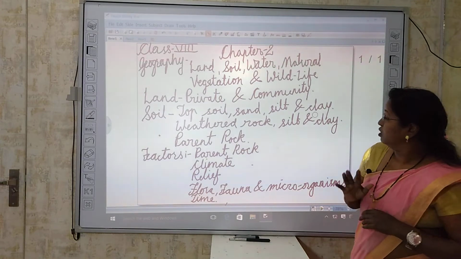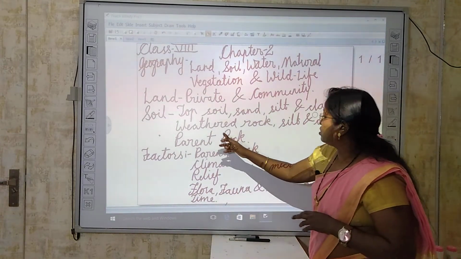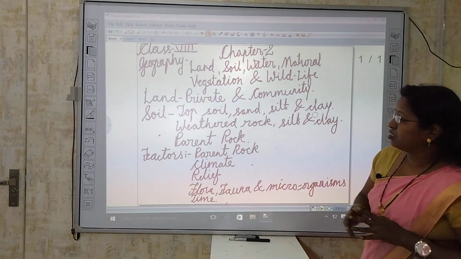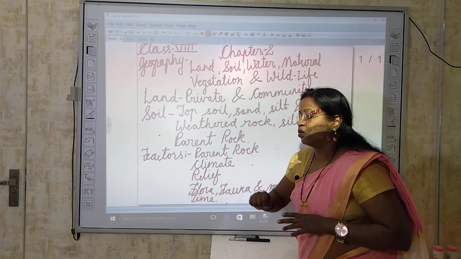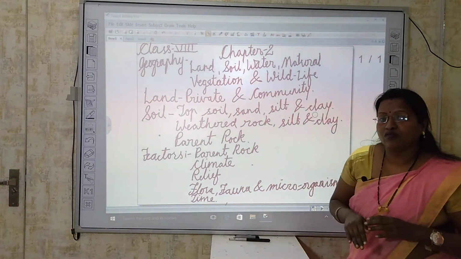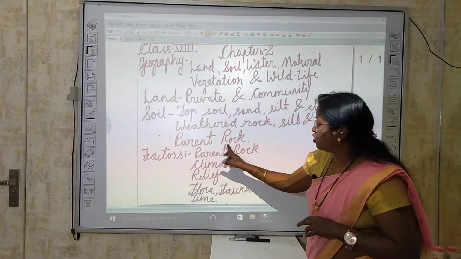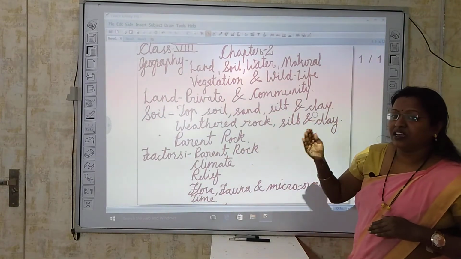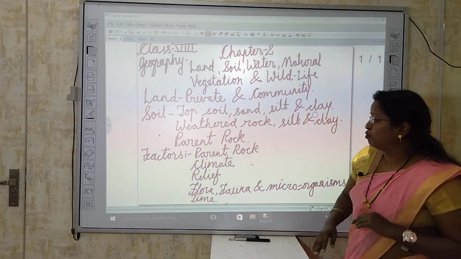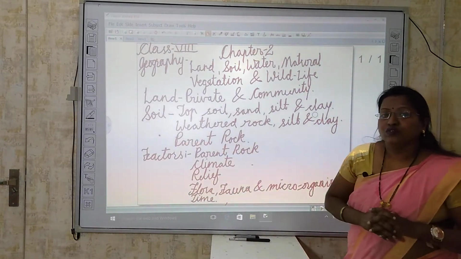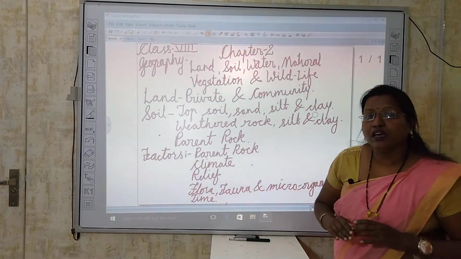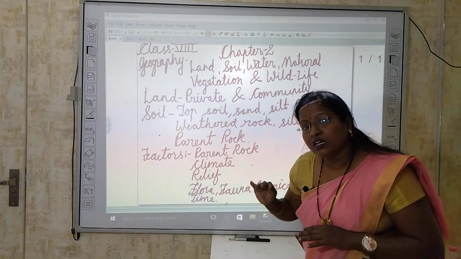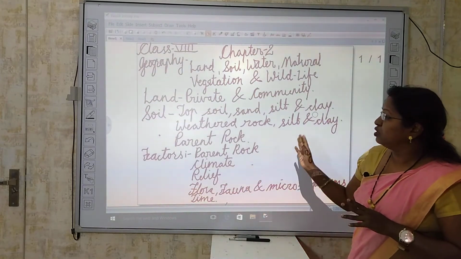Next, third layer. Third layer consists of withered rock. Okay, withered rock, silt and clay. These are again the second part. And then fourth layer. Fourth layer is the deepest layer of the soil and consists of parent rock. Means all the other top parts, the topsoil, then second layer, then third layer, these are completely based on parent rock. So in the same way, parent rock is the base of the type of soil which is found on the topmost layer of the earth. Okay, so this is all about soil.